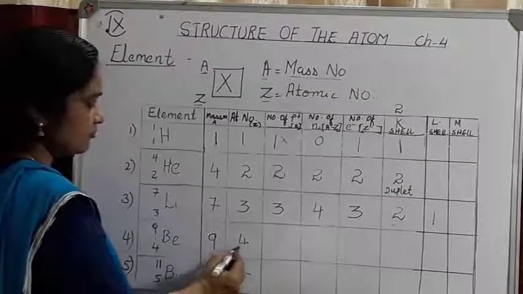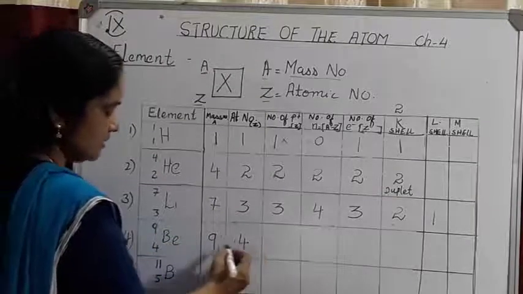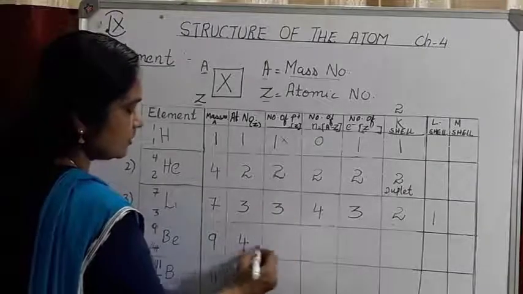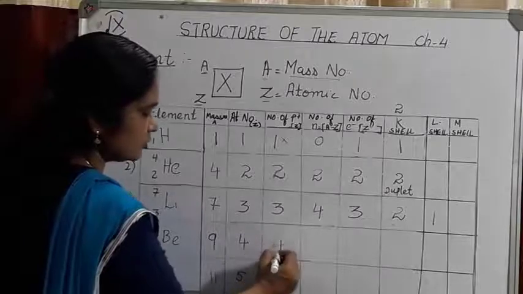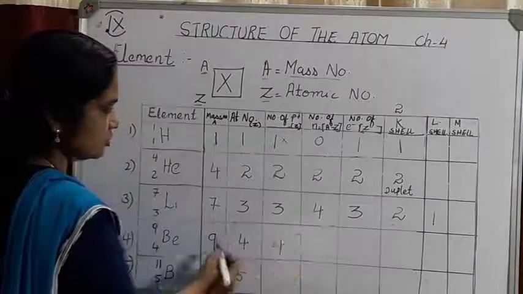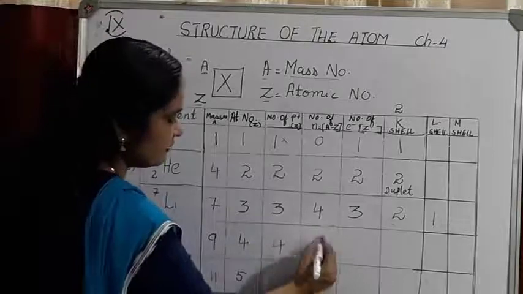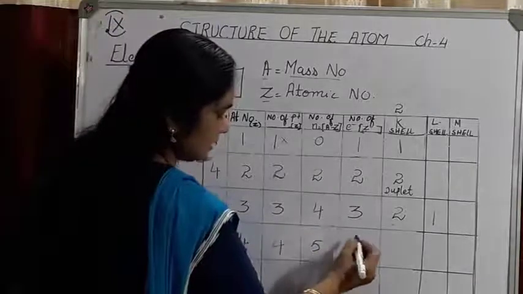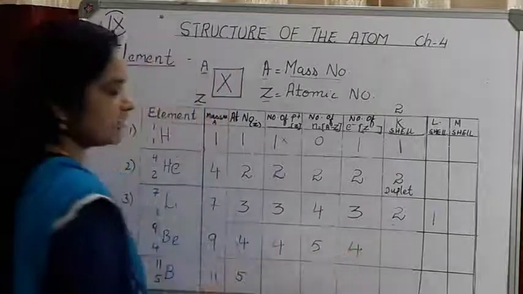Next is element number 4, that is beryllium. Beryllium's mass number is 9 and its atomic number is 4. So the number of protons will be equal to the atomic number, that is 4. What is the number of neutrons? 9 minus 4 is 5, so 5 neutrons are present. The numbers of protons and electrons are equal, so the number of electrons will be 4.